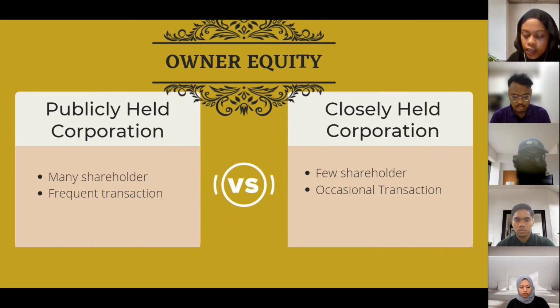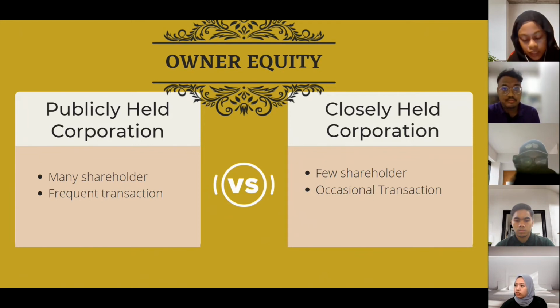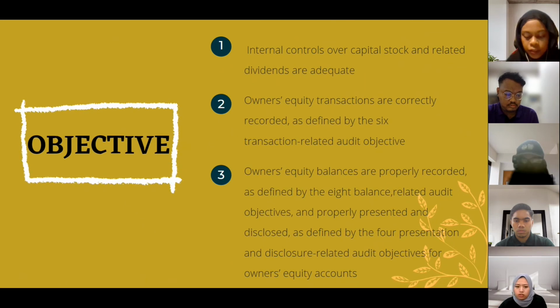In a publicly held corporation, there are many shareholders and there are frequent transactions. For the closely held corporation, the transactions for owner's equity are simpler because they have a few shareholders, and usually the shareholder is the owner of the business. Next is the objective. The objective is to make sure there is good internal control over share capital and related dividends that is adequate.